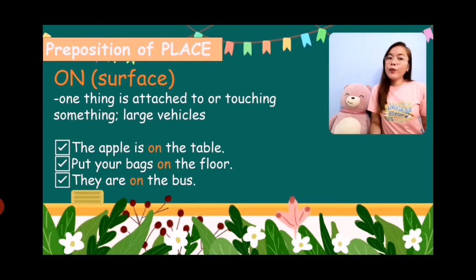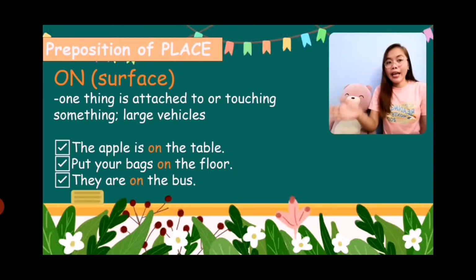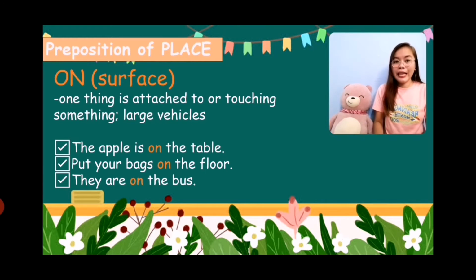This time we will discuss these three prepositions and their functions as prepositions of place. Take note, from time we move here into place. So the first one is on. We will use on if we are talking about a surface or something that is attached to or touching something. And likewise, we use this one for large vehicles.